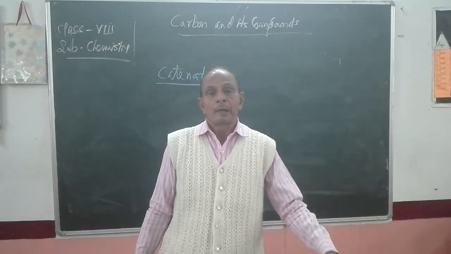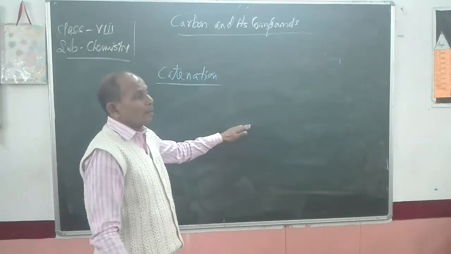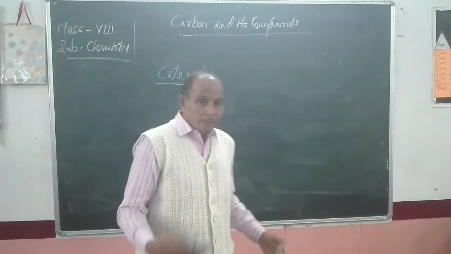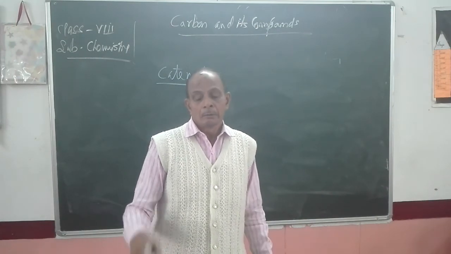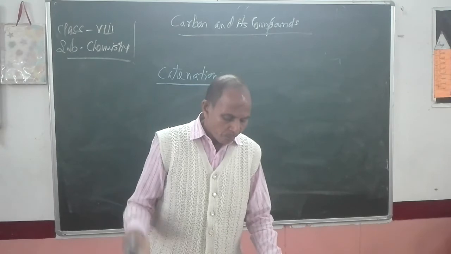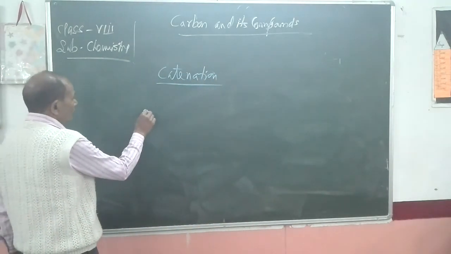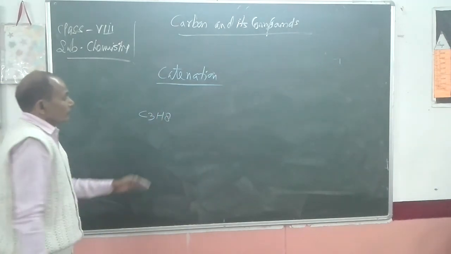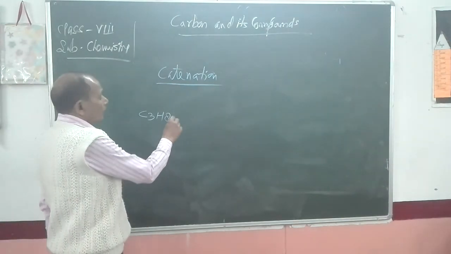is known as catenation. These long chains which are formed by the combination of atoms may be straight, may be branched, or may be closed. For example, this one is C3H8. This is propane, a hydrocarbon.